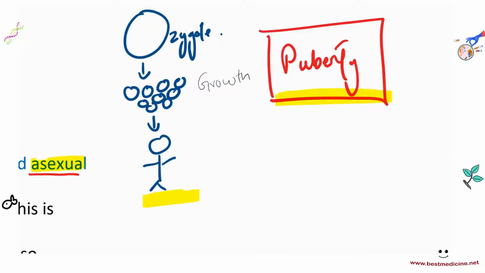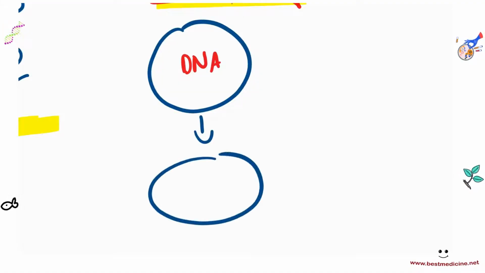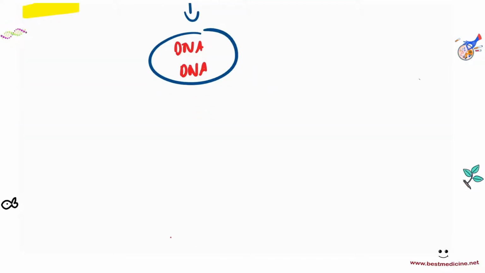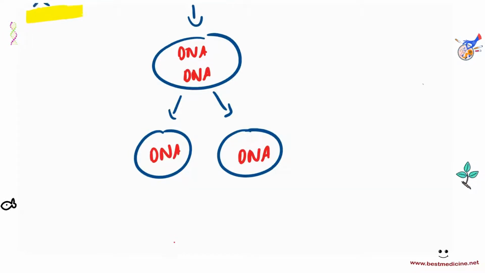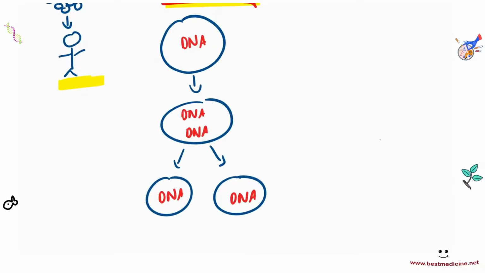So how does mitosis work? With mitosis, you would have a parent cell, and then it divides into two identical daughter cells. So you have a cell and it has its DNA. Now what would happen is that this cell replicates its DNA, gets two copies of this, and then it splits into two cells. So for example, over here, you get one cell there and one cell there. So the parent cell has now gone into two daughter cells. Now these daughter cells contain the exact same DNA as we started with in the parent cell.